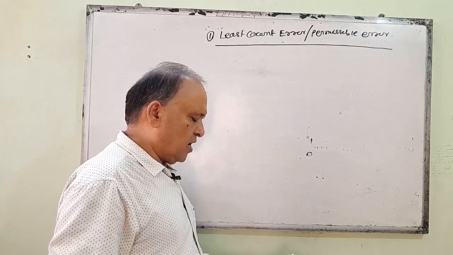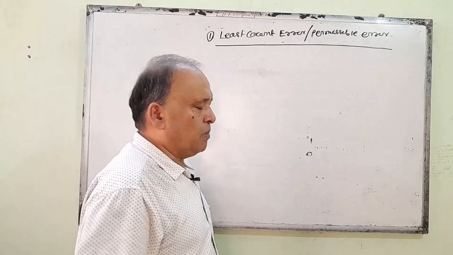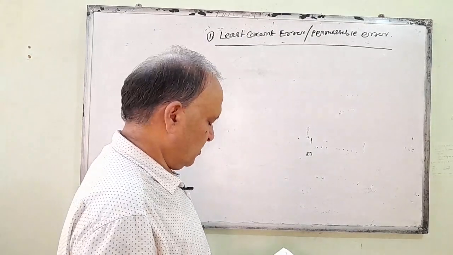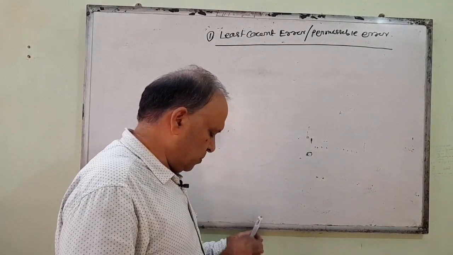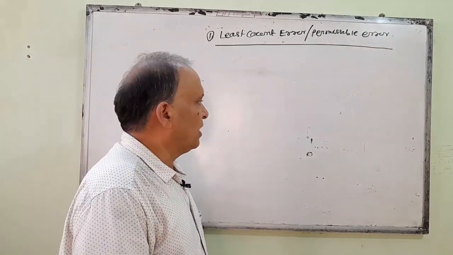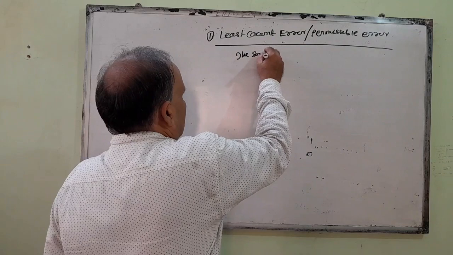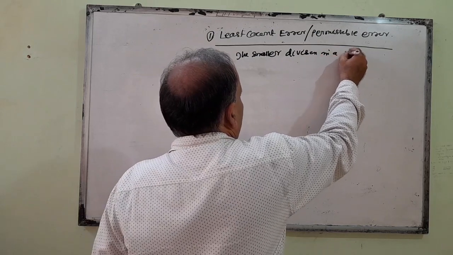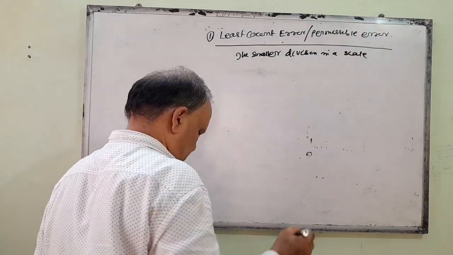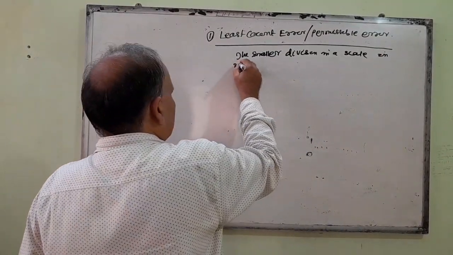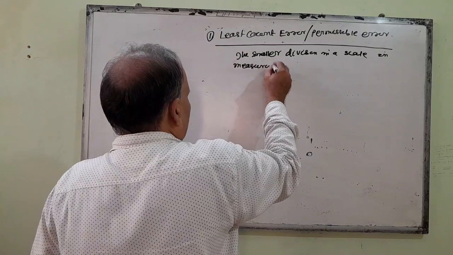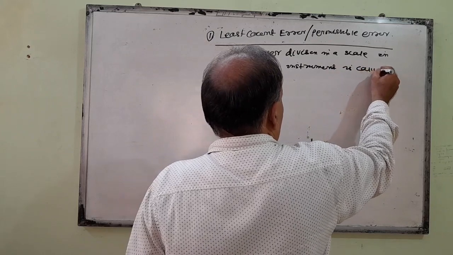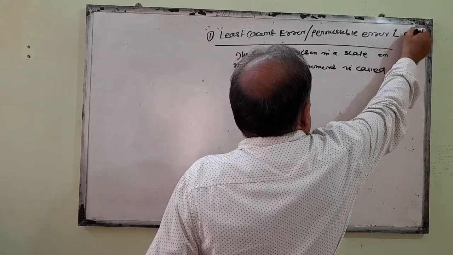The smallest division of a scale in a measuring instrument is called the least count.